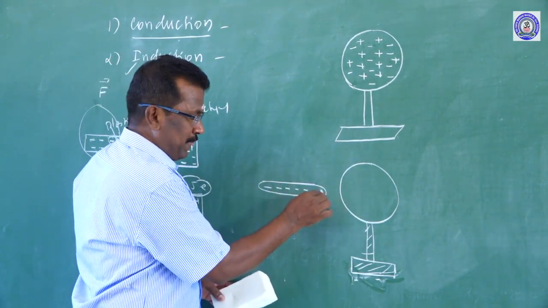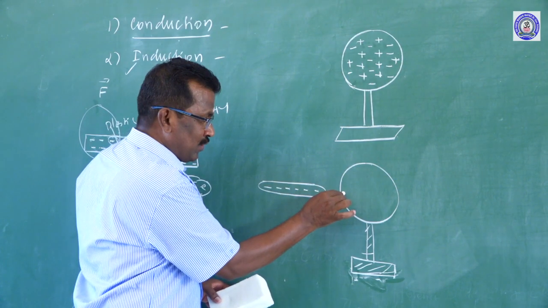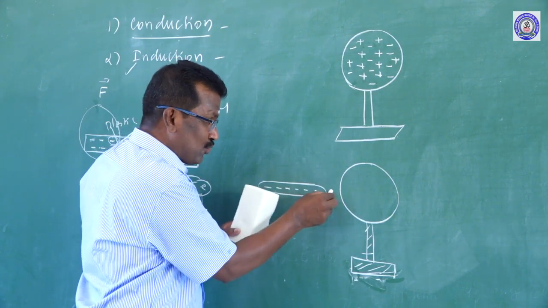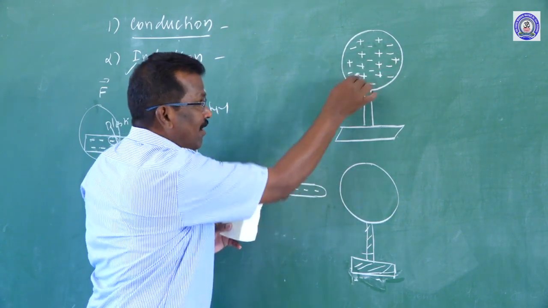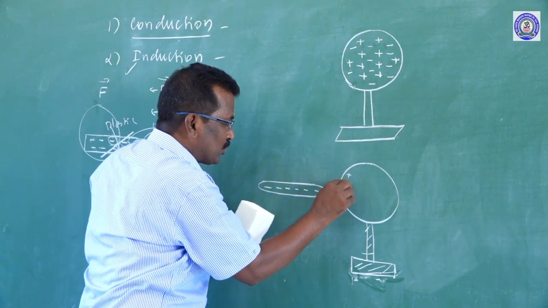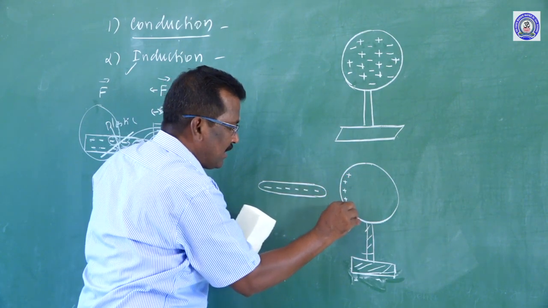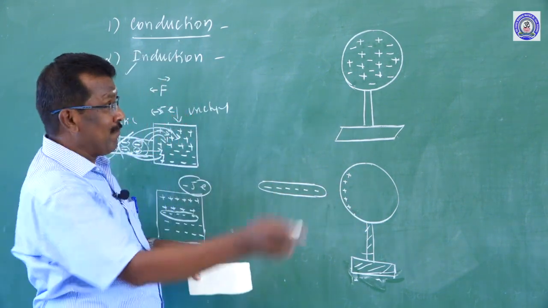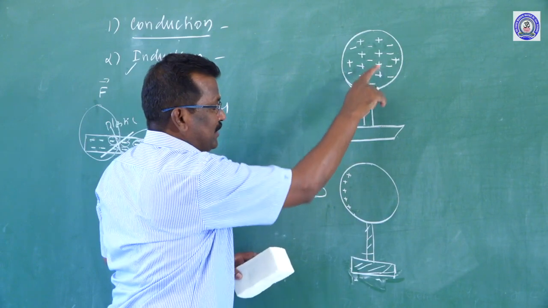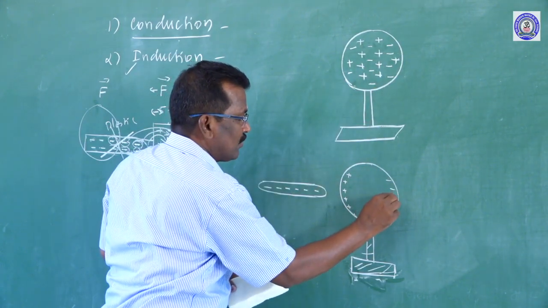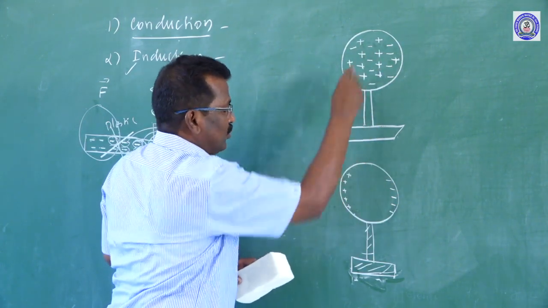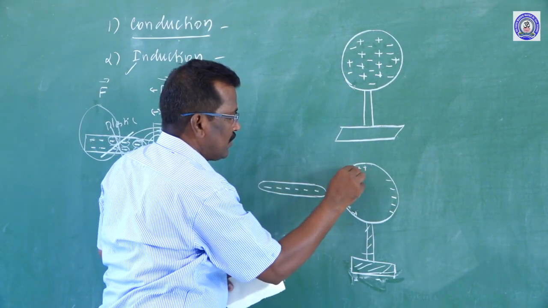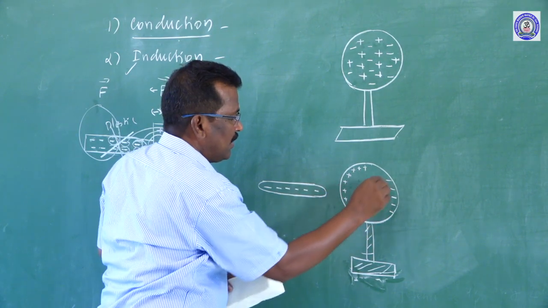Due to repulsion, all the positive charges come towards the closer side: 1, 2, 3, 4, 5 positive charges. All the remaining negative charges move apart. There are still 10 positive charges and 10 electrons.